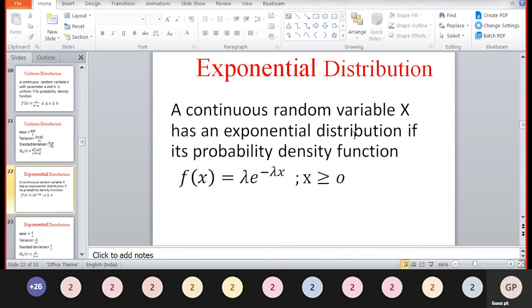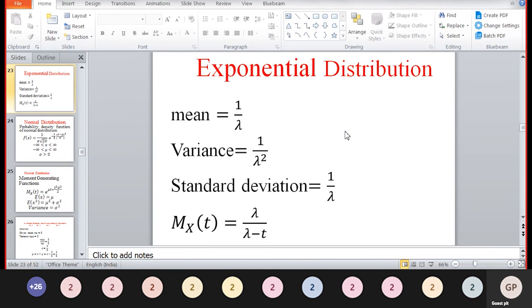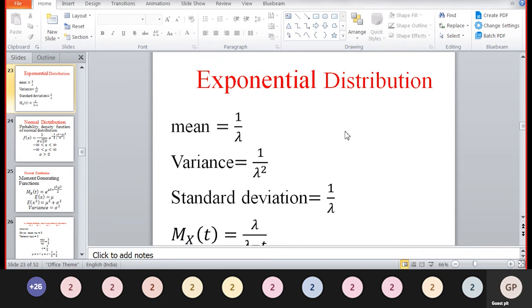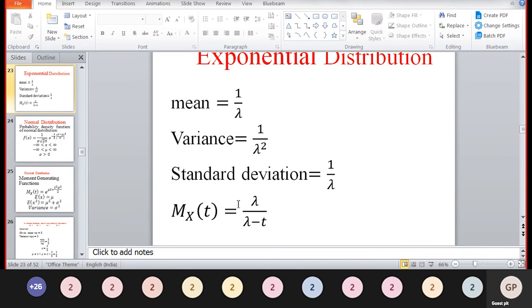Next, exponential distribution. A continuous random variable capital X has an exponential distribution if its probability density function f of x equals lambda e to the power minus lambda x, x greater than or equal to 0. Mean of the exponential distribution is 1 by lambda, variance equals 1 by lambda square, standard deviation equals 1 by lambda, moment generating function lambda divided by lambda minus t.